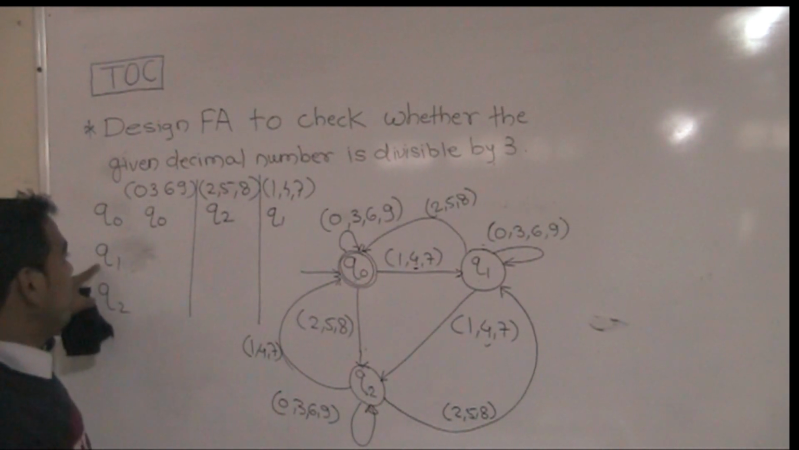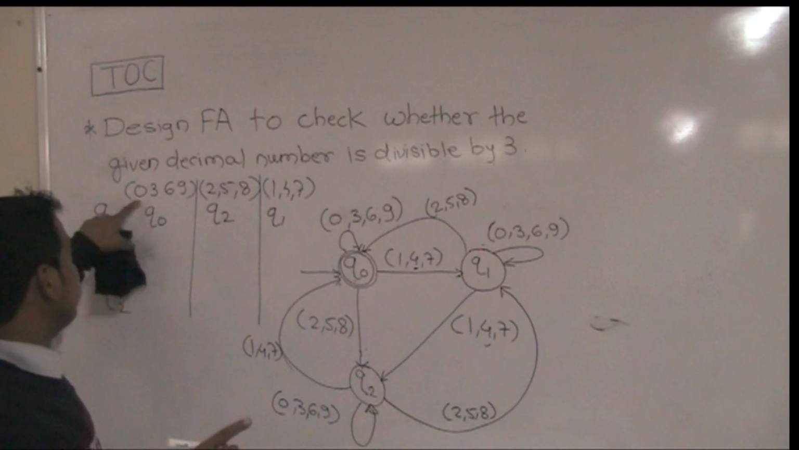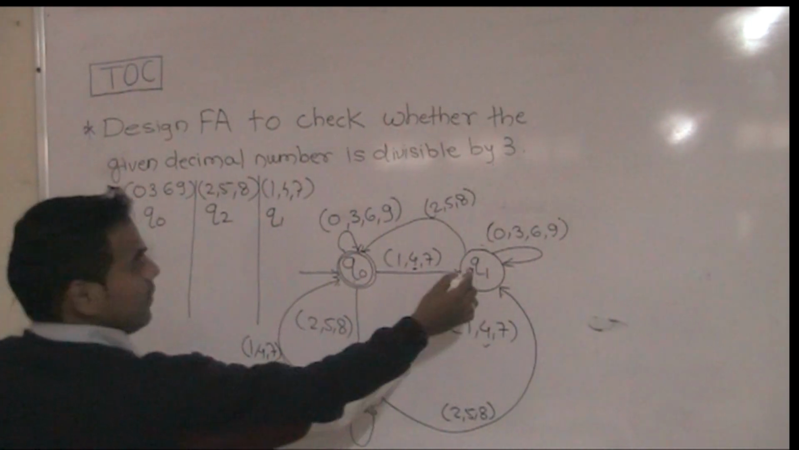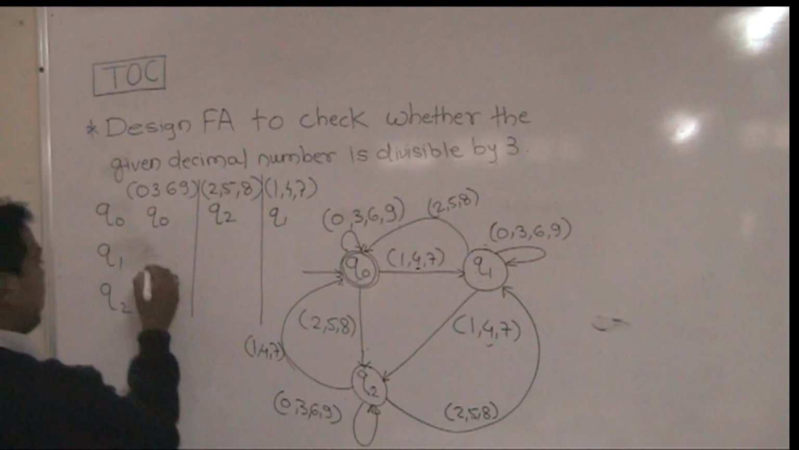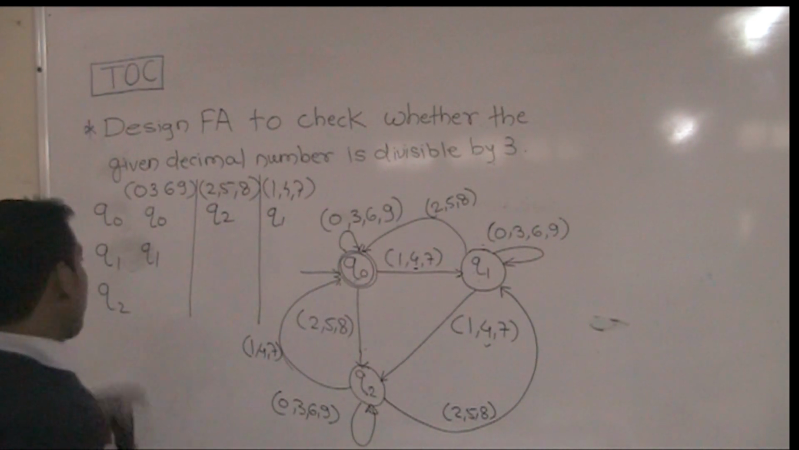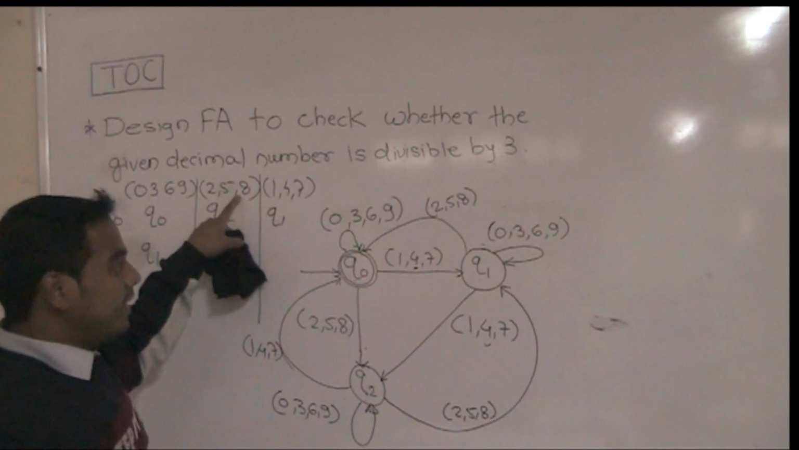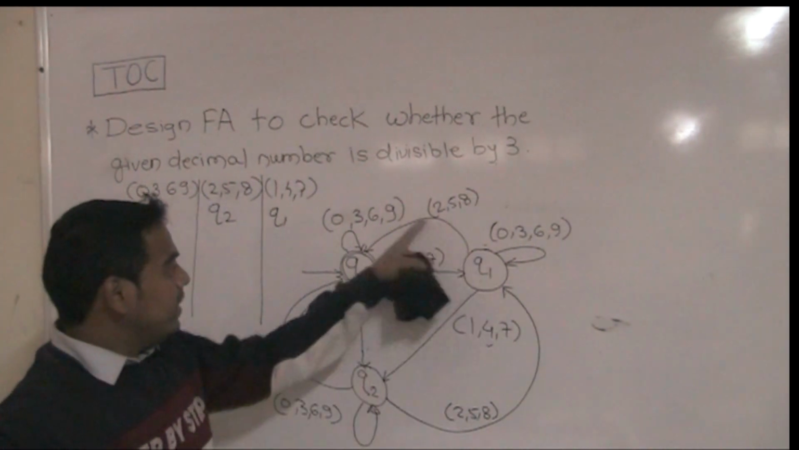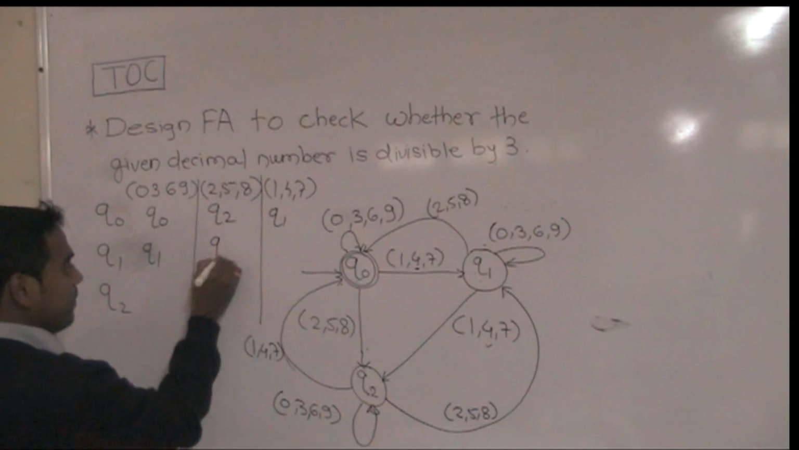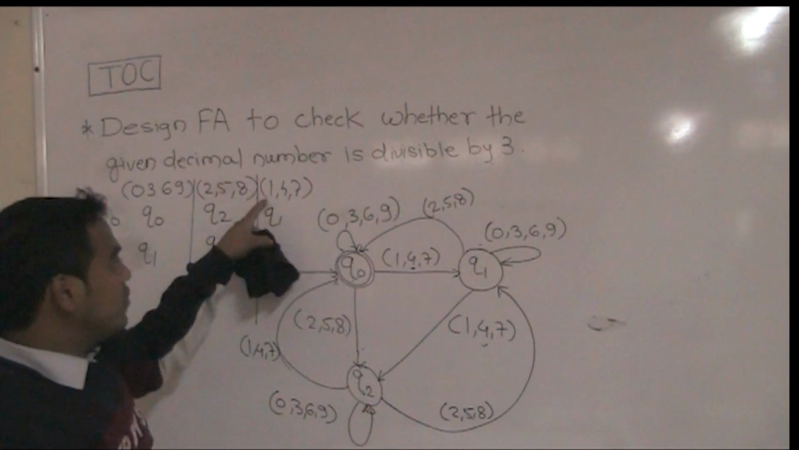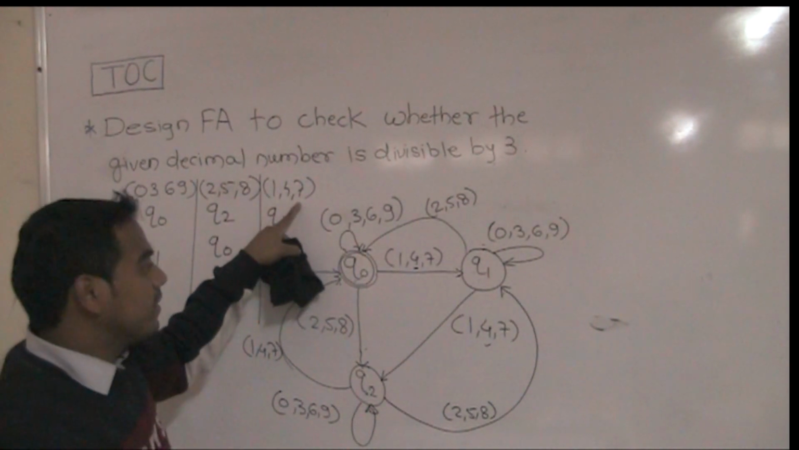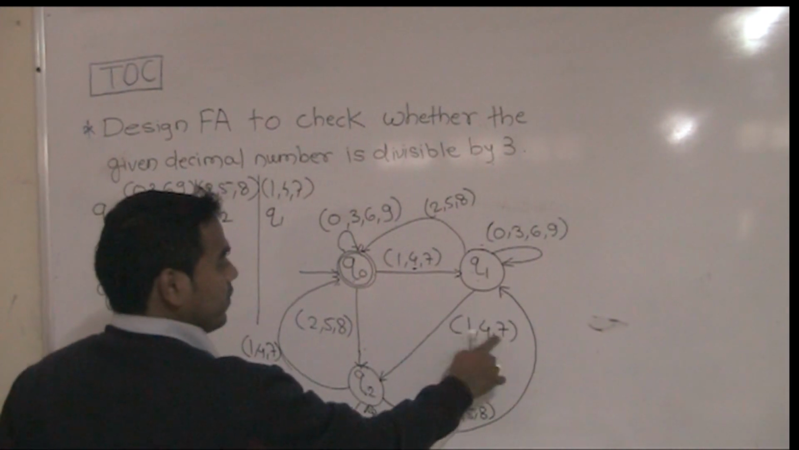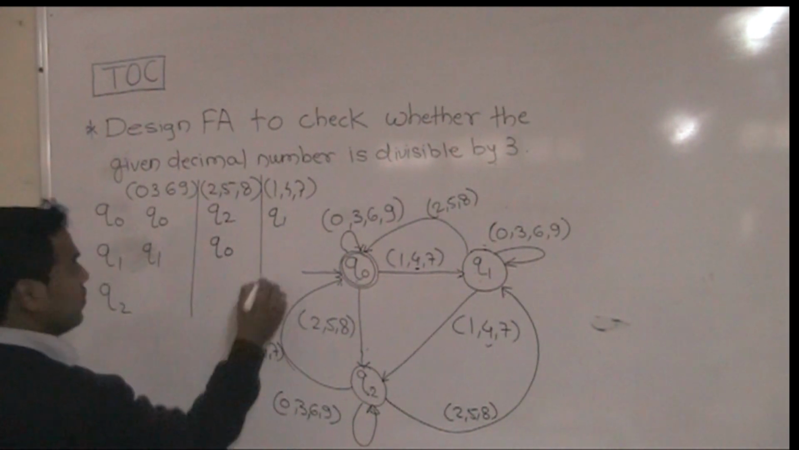Next, at the Q1 state, if 0369 is there, it remains at the Q1 state. At the Q1 state, suppose the 258 input is there, it goes to the Q0 state. At the Q1 state, suppose the 147 input is there, it goes to the Q2 state.